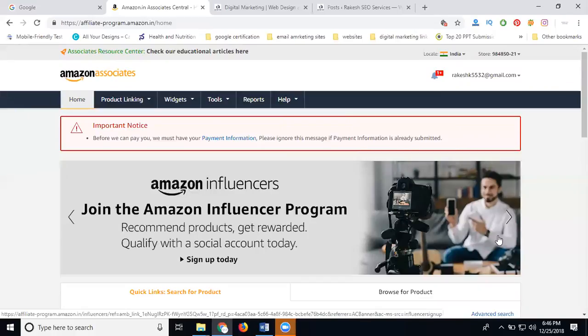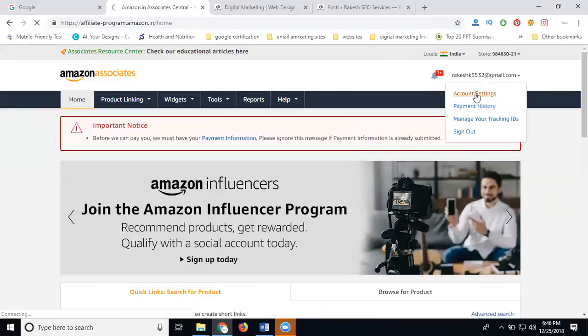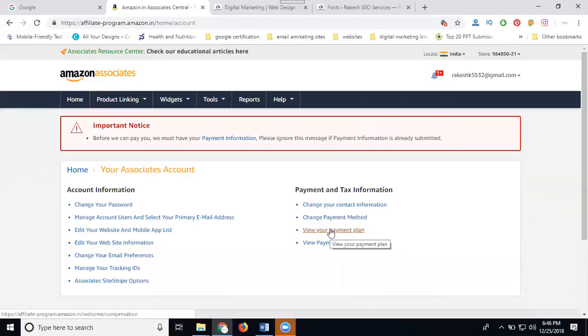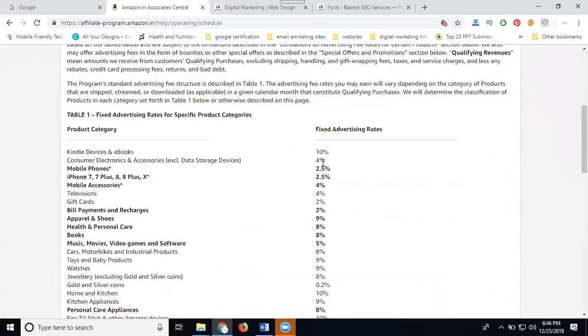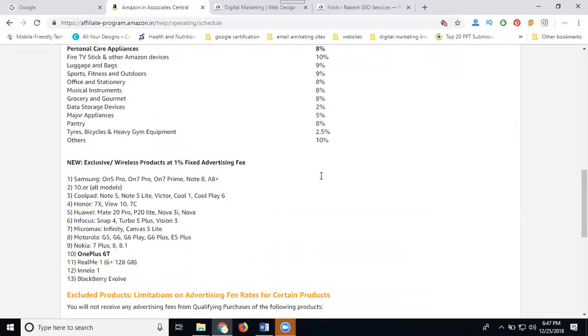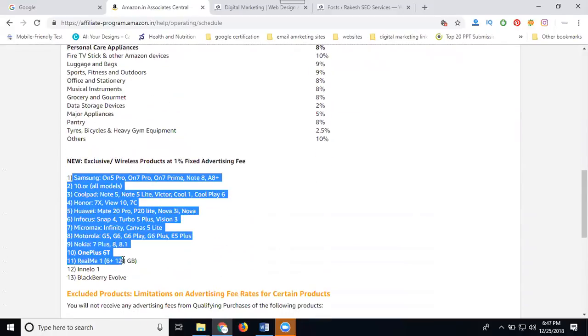How to check? Before starting any kind of affiliate marketing, we can check your percentages. Go to your account settings. In this one, view your payment plan. In any affiliate marketing account, they will show your payment plans. In this one, see here, 10% advertising rate is fixed for Kindle devices and the ebooks. Consumer mobile phones, how much? 2.5% rating. So which gets more exclusively? See this one.